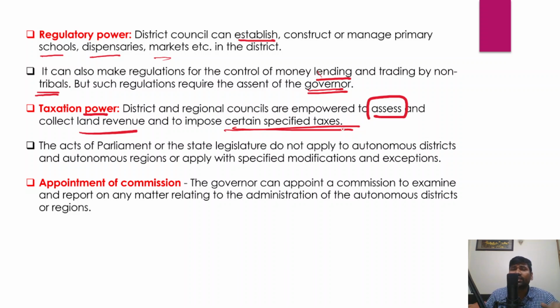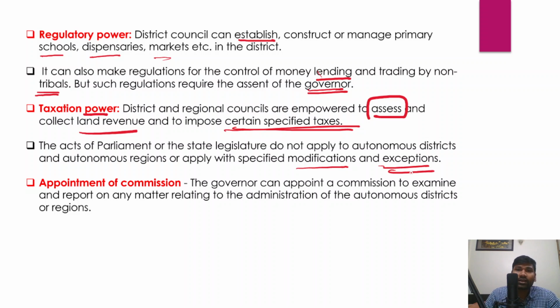And in fact, the acts which are passed by the state legislature or the parliament do not apply to the autonomous districts or even the autonomous regions, or they could be applied with specific modifications or specific exceptions to these areas.